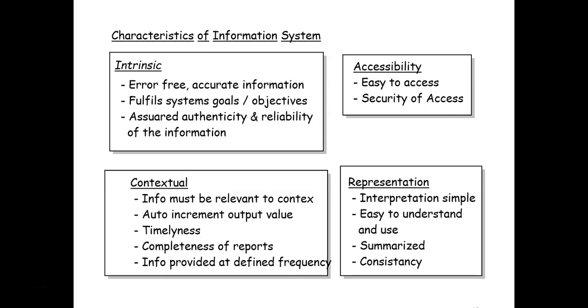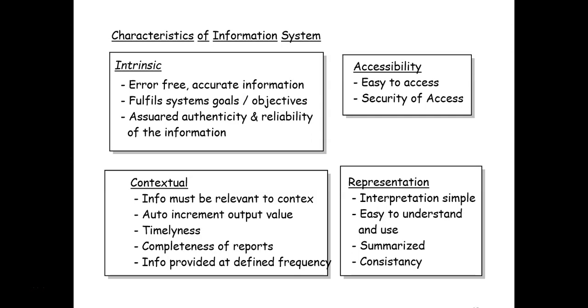Then completeness of the reports means that the reports your system provides should be complete in all respects, and information should be provided at a predefined frequency. Now coming to accessibility. Your information system must be easy to access. There should be security of access in the information system. Whoever is authorized to access should be able to access, and that access should be easy.